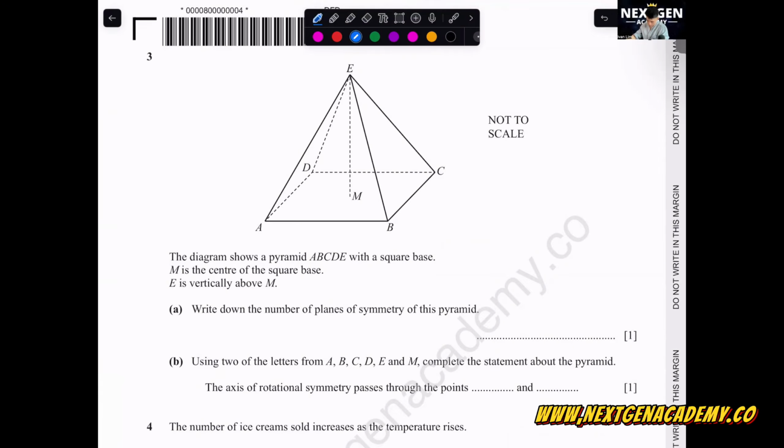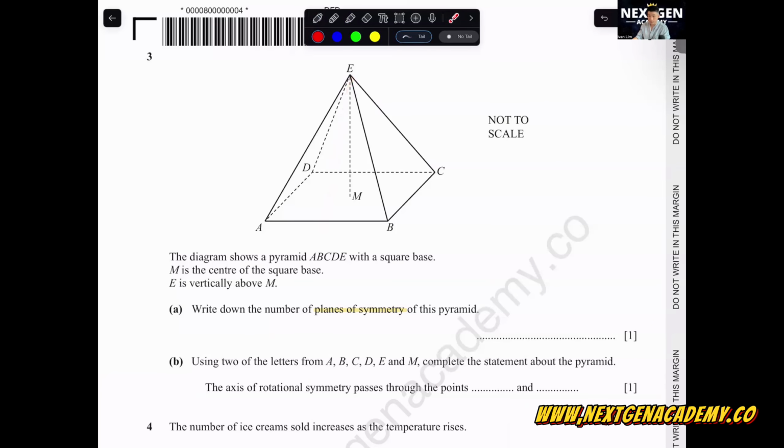Question number 3. The diagram shows a pyramid ABCDE with a square base. M is the center of the square base. E is vertically above M. Write down the number of planes of symmetry of this pyramid. Do you all know what is plane of symmetry? Plane of symmetry, in other words, you can say that it is the mirror. How many mirrors can you put inside the shape here?